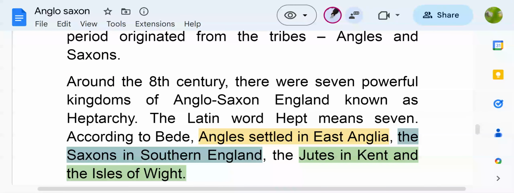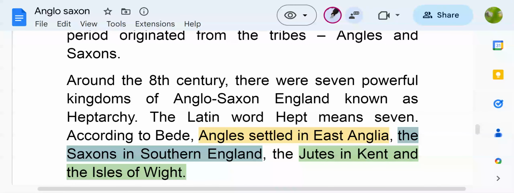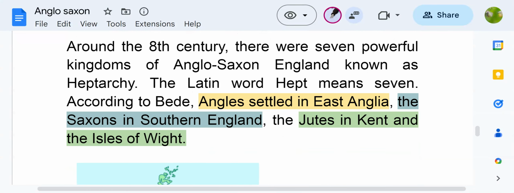Around the 8th century, there were seven powerful kingdoms of Anglo-Saxon England known as heptarchy. Why heptarchy? The word hept means seven. That's why. So when these tribes, Angles, Saxons, and Jutes, were ruling in Britain, they created seven strong, powerful kingdoms in Anglo-Saxon England. They were known as heptarchy.